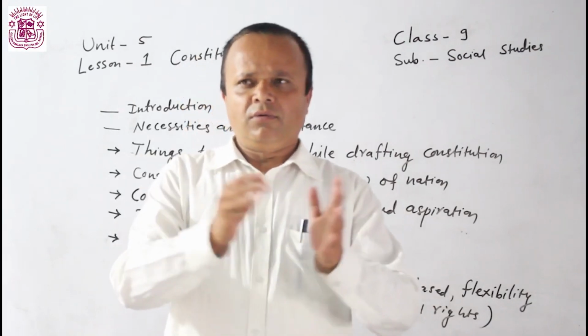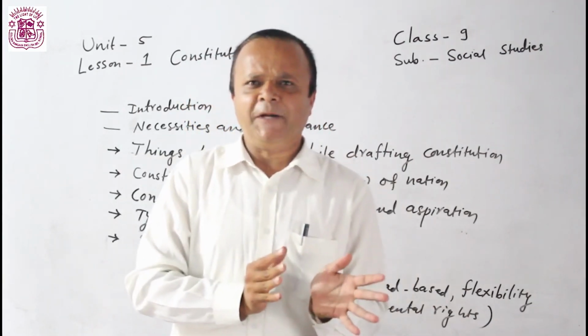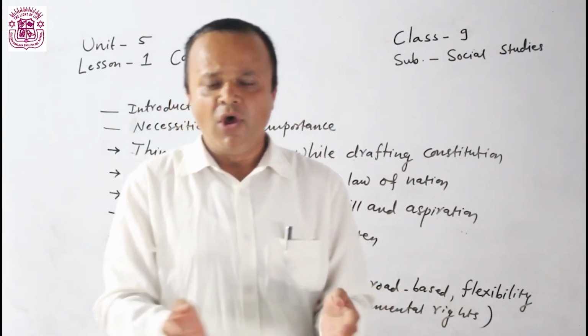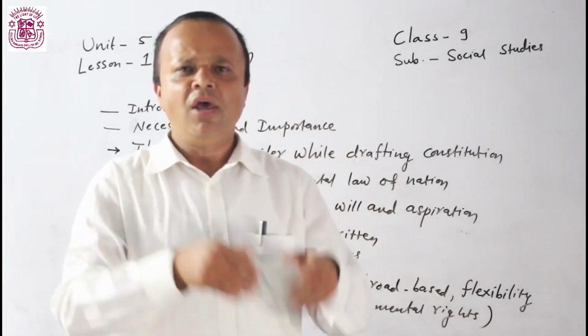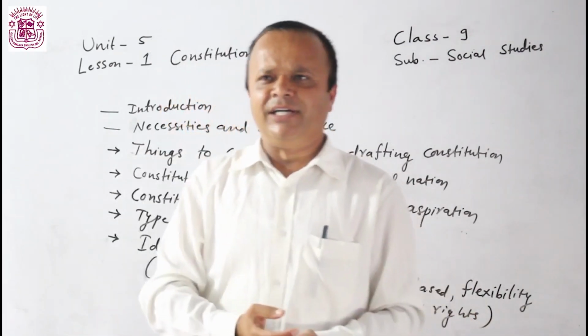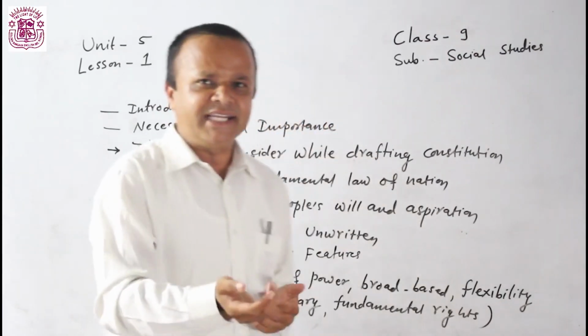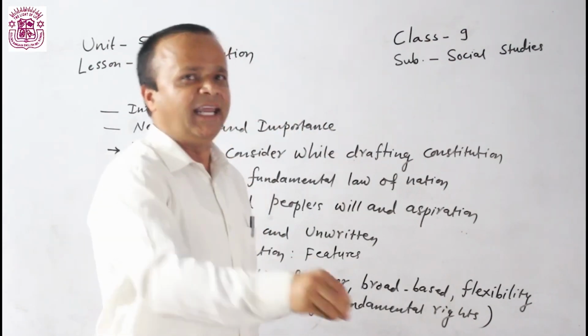Then geographical condition of the country, historical condition of the country, cultural condition of the country, economic condition of the country, all these ideas we need to consider. Let's be clear, this idea is very, very important.